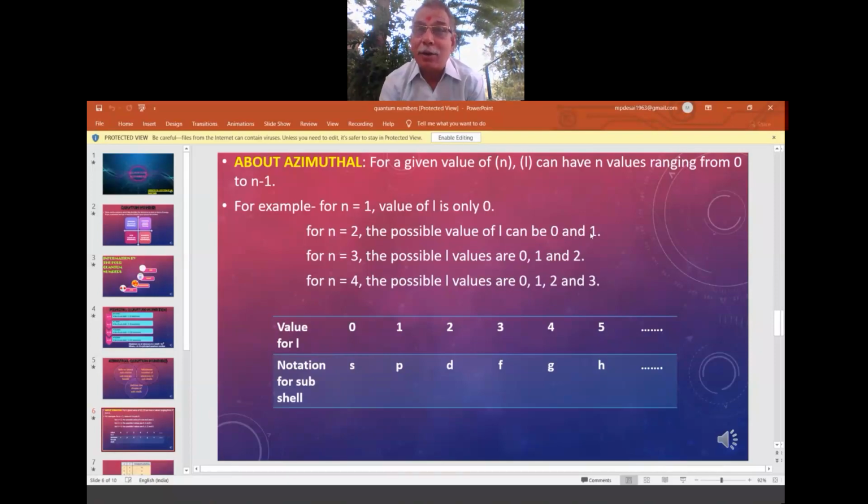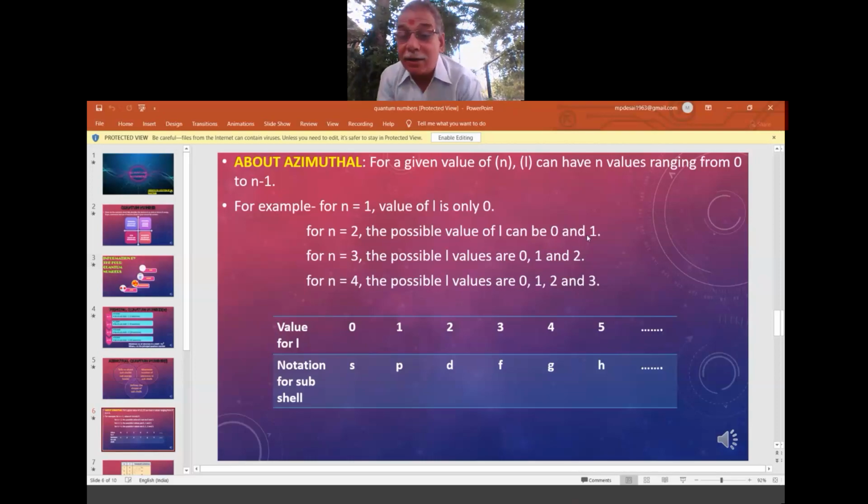Quantum mechanical model has given some designations. If it is 0, you give it as S. If it is 1, give it as P. These are given keeping in mind how the electron behaves in those shells. S is spherical. L equal to 2 is D, L equal to 3 is F, and if it is G, it is 4.